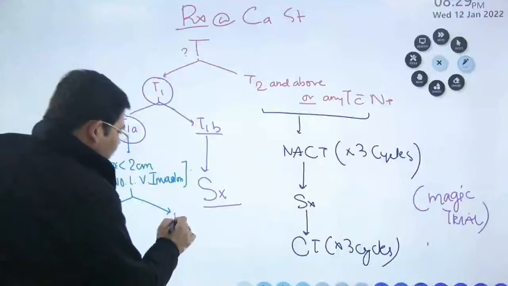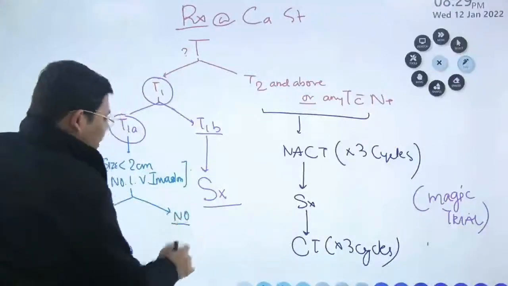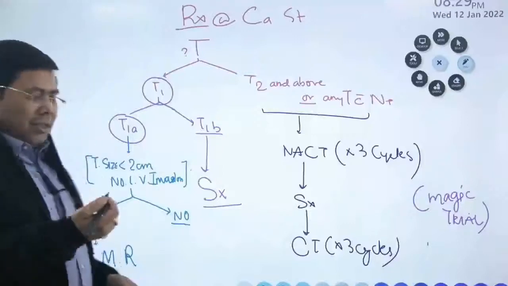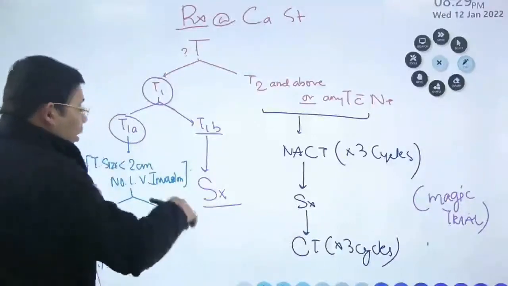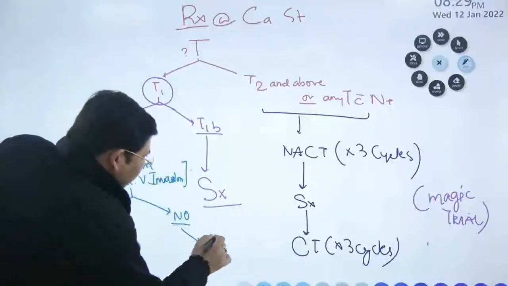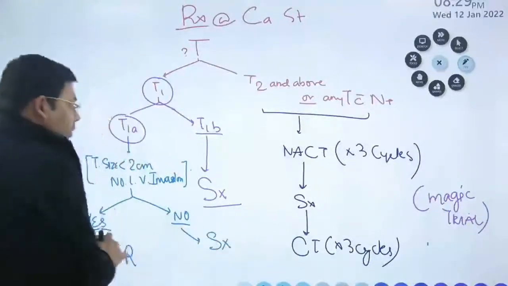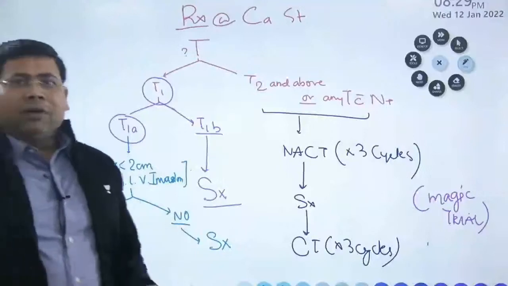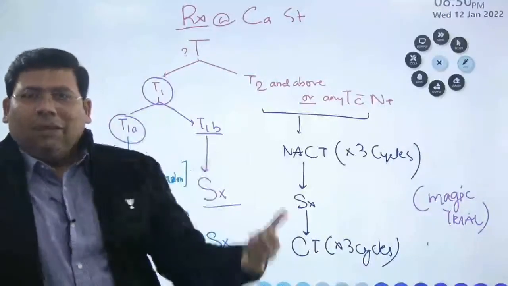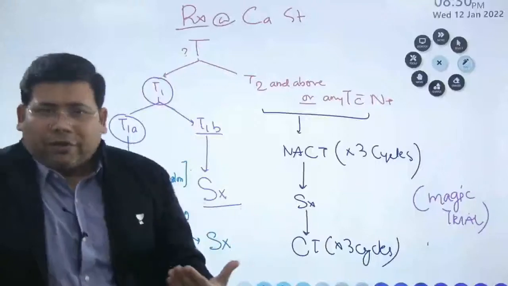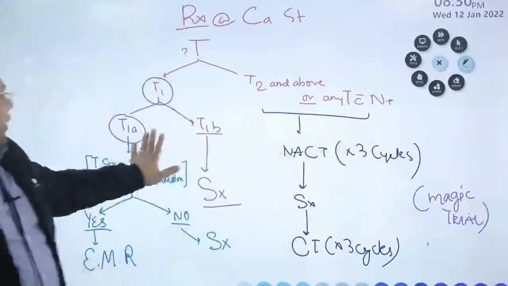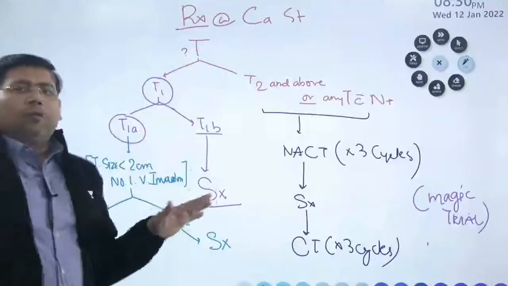If the answer to your question is no, that means that this tumor is more inclined towards what? A metastatic spread, lymphatic spread, and therefore these patients are to be managed with what? Surgery. So again, when we talk about the T staging, T1 and T2 and above, the protocol is different. T2 and above, we prefer to go for chemotherapy, and T1 tumors, we prefer to go for surgery.